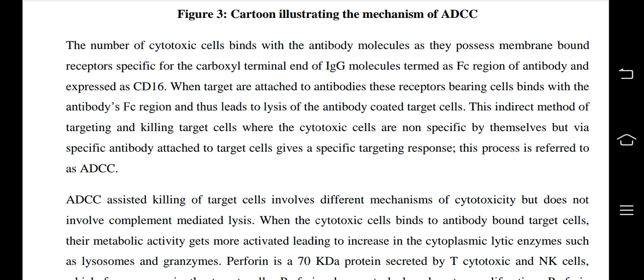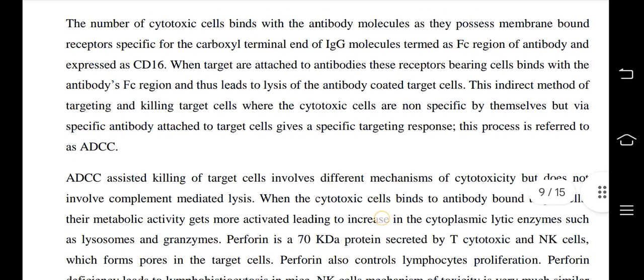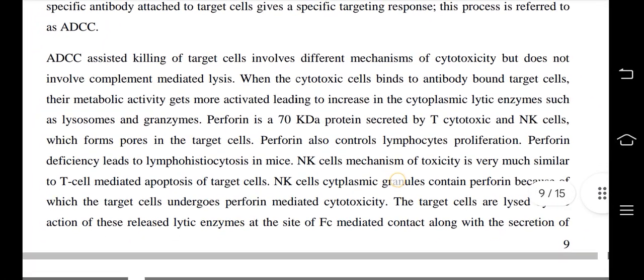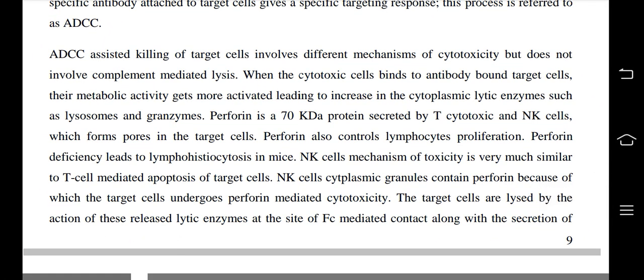This is an indirect method of targeting and killing target cells, where the cytotoxic cells are non-specific by themselves, but a specific antibody attached to target cells gives a specific targeting response. This process is referred to as ADCC. ADCC-assisted killing of target cells involves different mechanisms of cytotoxicity, but does not involve complement-mediated lysis. When the cytotoxic cell binds to antibody-bound target cells, its metabolic activity becomes more activated, leading to an increase in the cytoplasmic lytic enzymes such as lysosomes and granzymes.